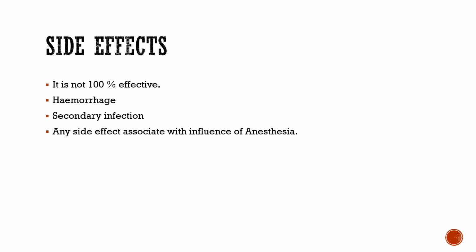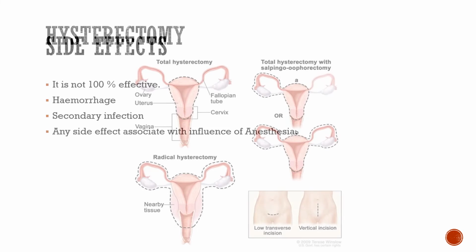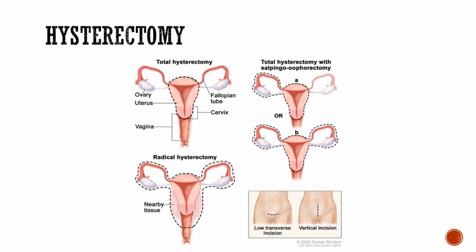So those are involved. Another surgical method of contraception is called hysterectomy. Hysterectomy is basically the surgical removal of the whole of the uterus. Now, this is one method.